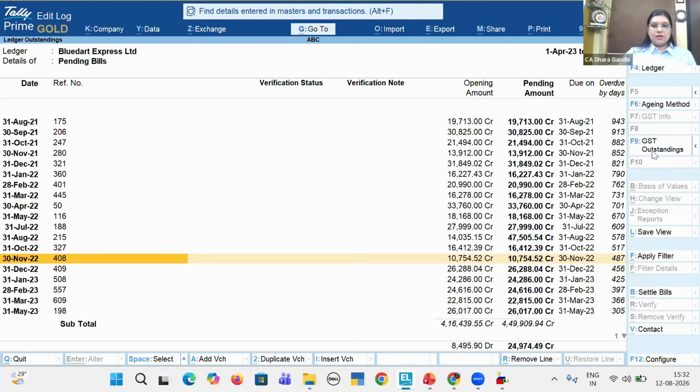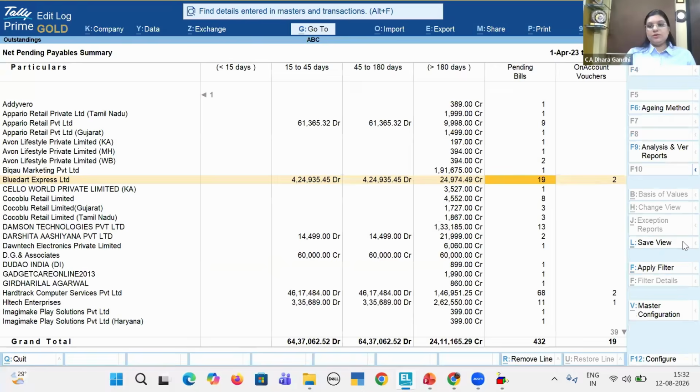Is any GST amount outstanding? I can check from here. I can save this report. I don't want to do this exercise every time. What I can do is save this report for this company or for any other company or any data available in the PC of our client. So this is the report.